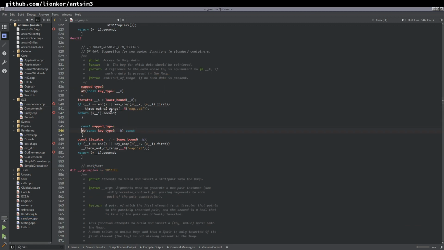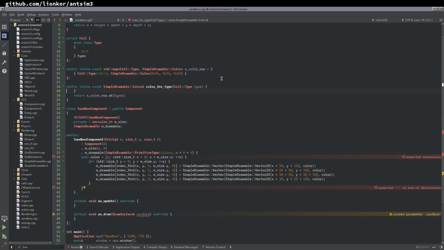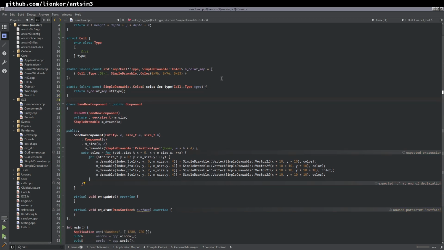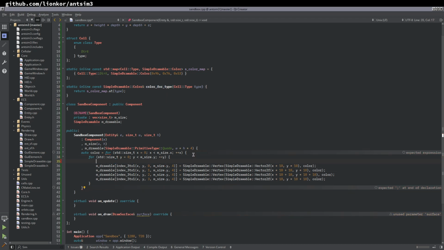Is this throwing when we... Yeah, send it out of range. Okay, cool. We don't even need to assert. Right, so all we have to do is just say color. Auto color is color for type.